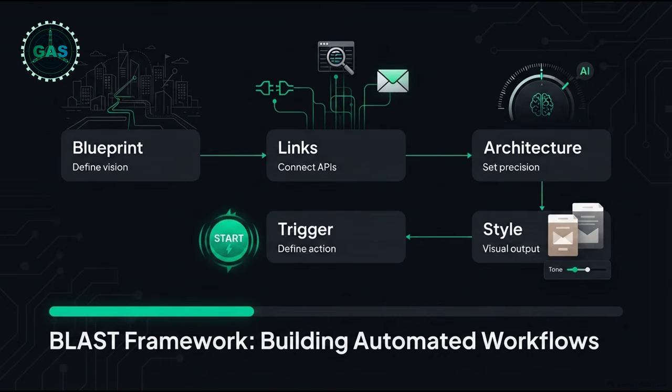Let's say you're building an automated lead generation campaign. First, the blueprint. You define the exact vision and logic of the campaign. Next, links. You connect the required APIs, like a web scraper to find the leads and your email provider to contact them. Third, architecture. You tell the AI exactly how precise or creative it's allowed to be. Fourth, style. You dictate the exact tone of the emails. And finally, trigger. You define exactly what sets this whole machine into motion. By walking through these 5 simple pieces, you eliminate the guesswork entirely.